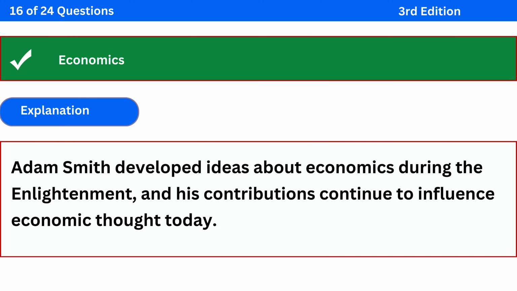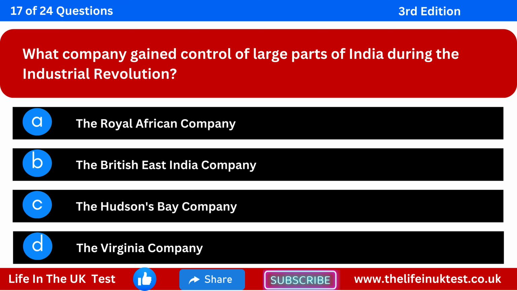The correct answer is economics. Explanation: Adam Smith developed ideas about economics during the Enlightenment, and his contributions continue to influence economic thought today. What company gained control of large parts of India during the Industrial Revolution?